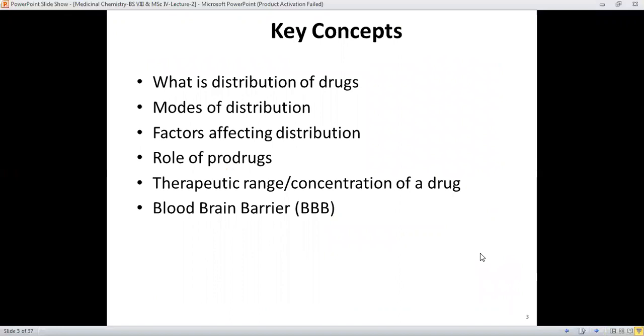The key concepts underlying this topic are: what is distribution of drugs, what are the modes of distribution, factors affecting distribution, what is the role of prodrugs, what is therapeutic range or concentration of a drug, and what is the blood-brain barrier or triple B.